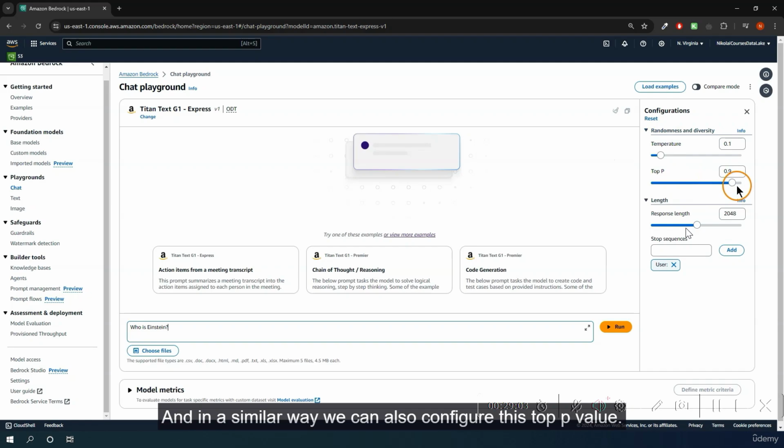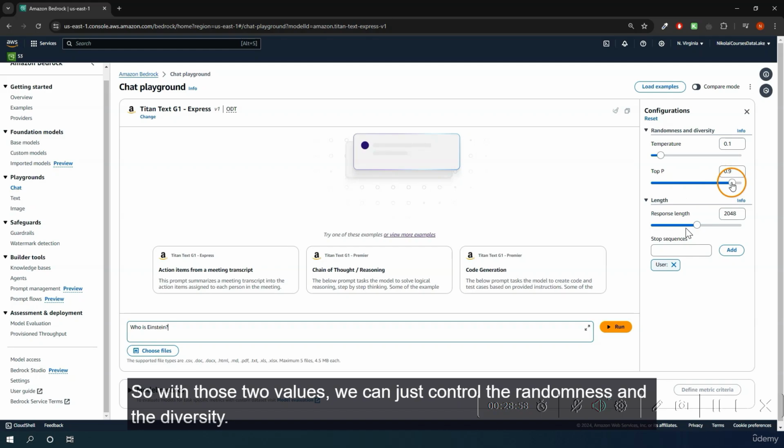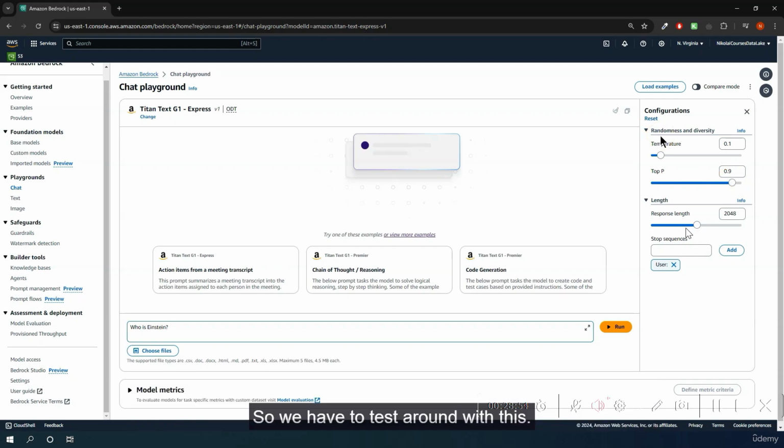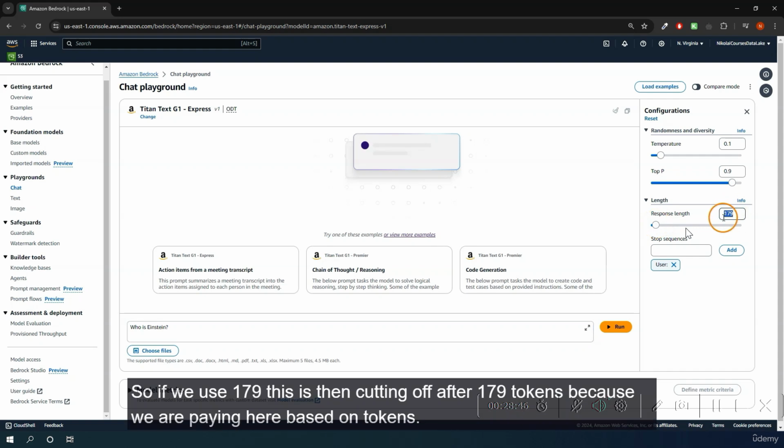In a similar way, we can also configure this top p value. With those two values, we can control the randomness and the diversity, so we have to test around with this. And here, this is the one that is important for us: the response length. If we use 179, this is then cutting off after 179 tokens, because we are paying here based on tokens.